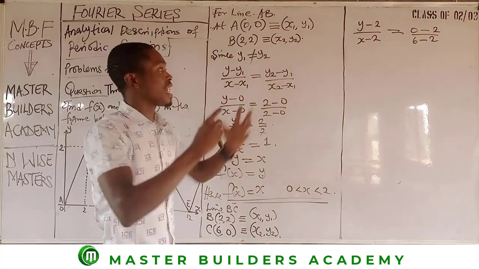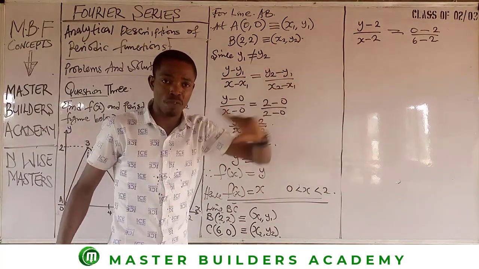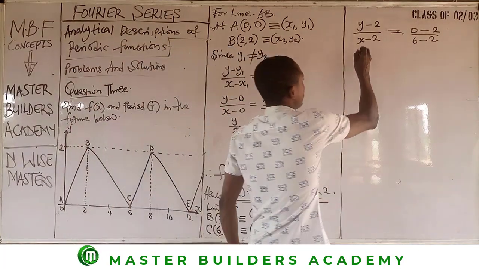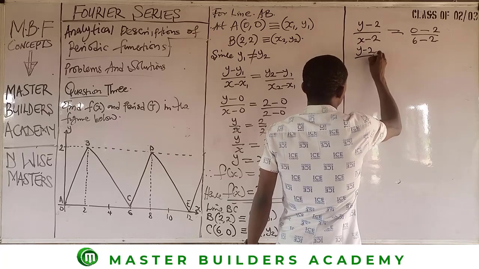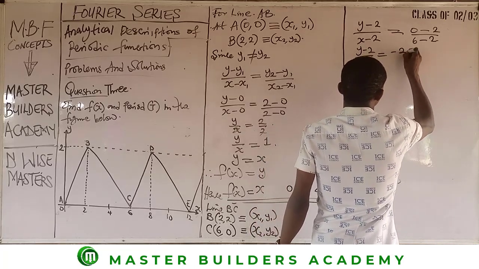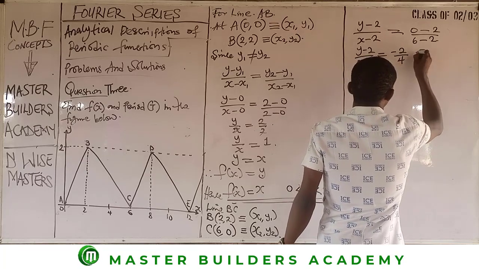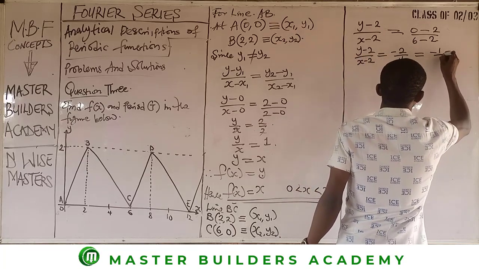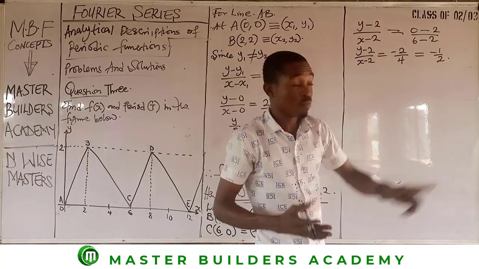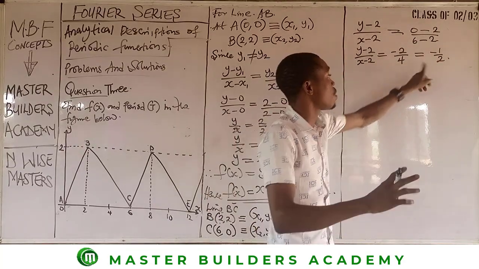All we need to do now is to find a way to make y the subject of the formula in terms of x. And then we have y minus 2 over x minus 2 is equivalent to minus 2 over 4. And this is equivalent to minus 1 over 2. 4 into itself is 1, 2 into itself is 1, and 2 into 4 is 2.